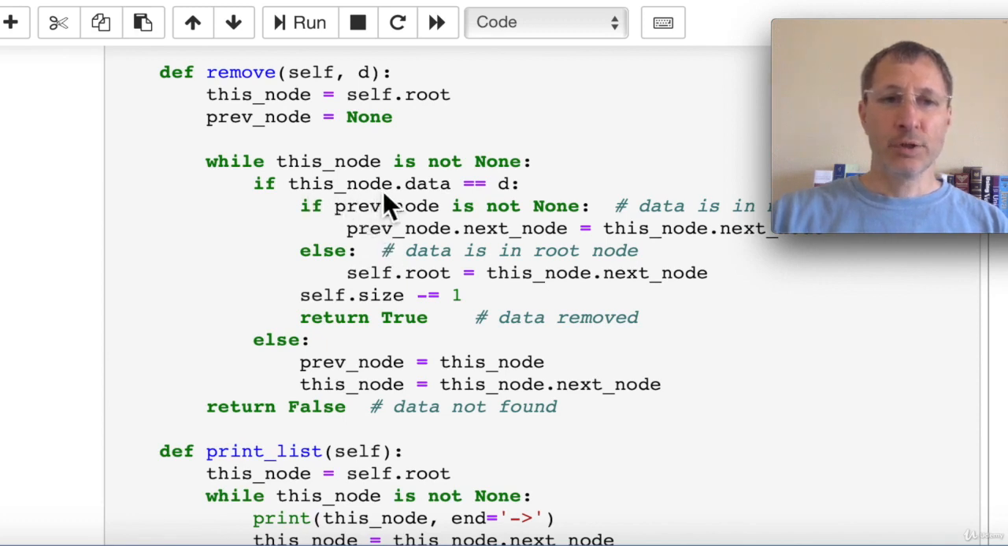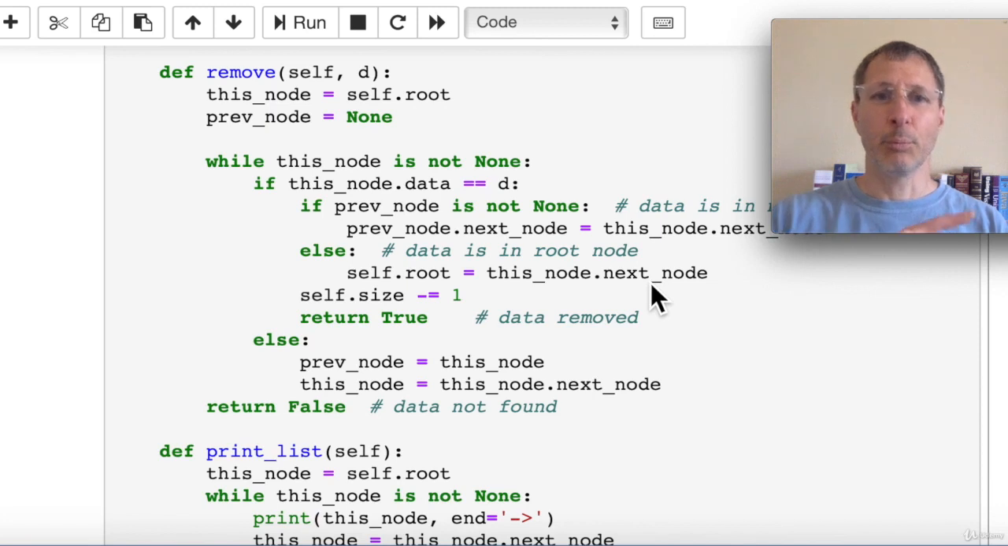Now our check. We check if this node's data is equal to the D that we were passed in that we're looking for. If we find it, there's two possibilities for removing that node. One, that node is in the root. That's this else here, in which case we just change the pointer for the root node of our linked list to this node's next node, in other words, the second node in the list. We bypass the current root and we point our root pointer to the second node in the list. That effectively deletes the first node in the list.